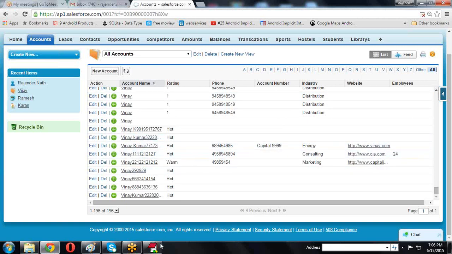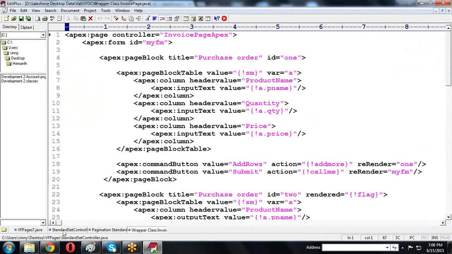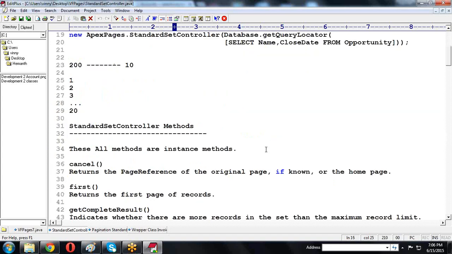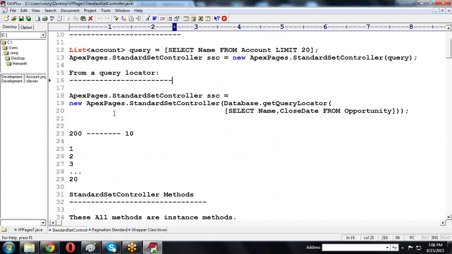If you want to use pagination, there is a controller class named StandardSetController. What is the class we have? StandardSetController is the class. By using this class, we use the pagination concept. The StandardSetController provides some methods, and by using these methods we can retrieve the data. We can create this object by passing a query, and then retrieve the data.